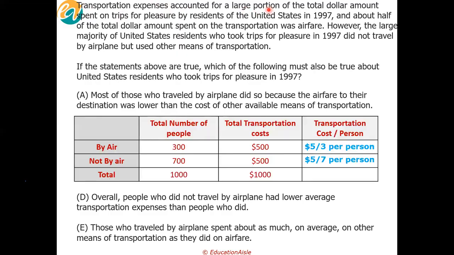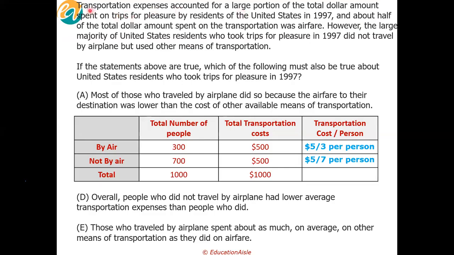In my example, I've just taken 1,000 as transportation costs incurred by these 1,000 people. Apart from that, maybe they also incurred $800 total in hotel expenses, for example. That is not in scope of this question at all.